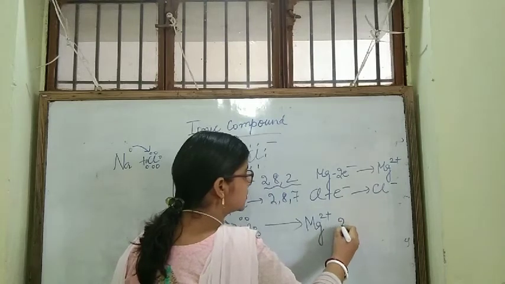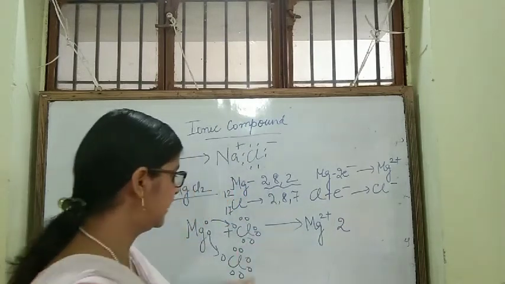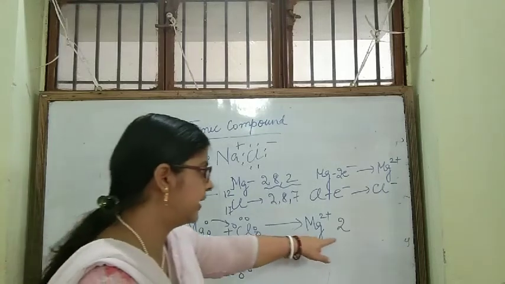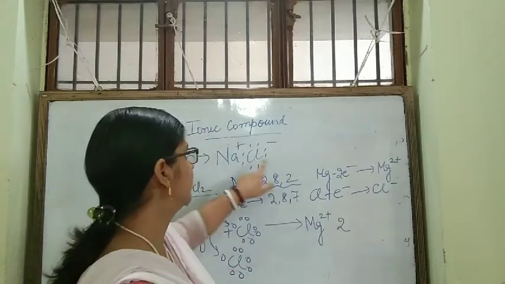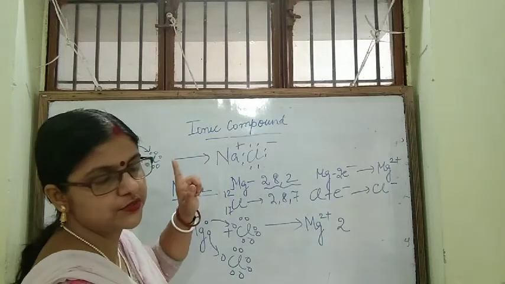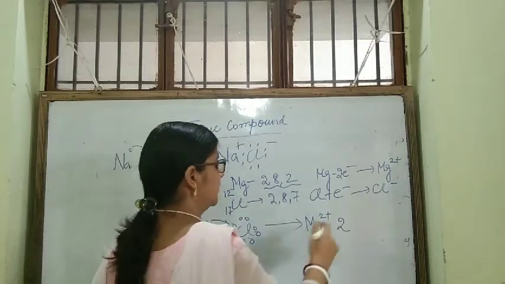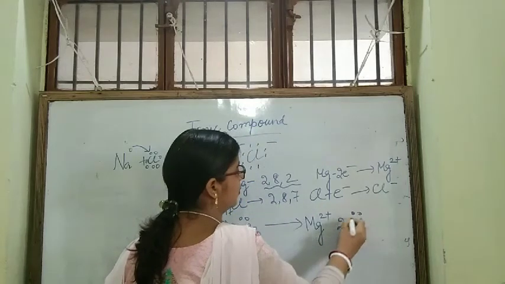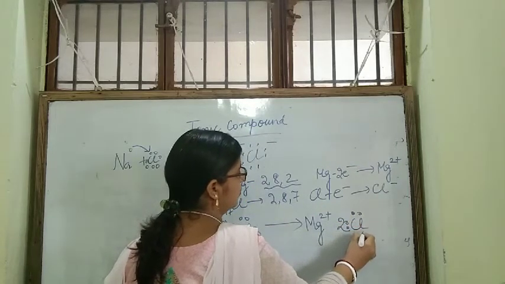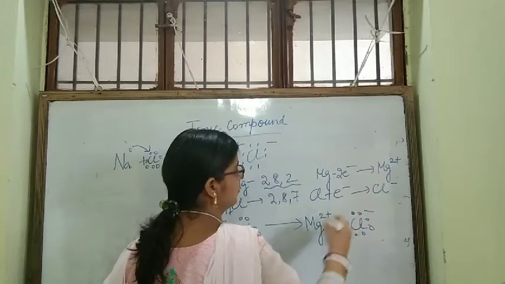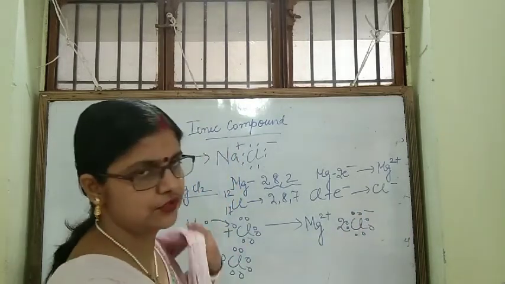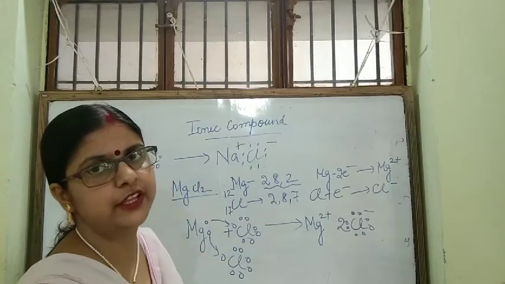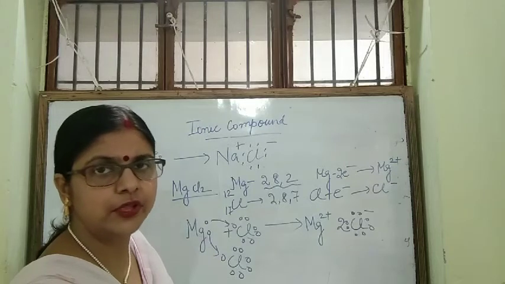And 2Cl-. You see why we are writing 2? Because there are 2 chlorine atoms, so we are writing 2. In the case of sodium chloride, we were not writing it because there was only 1 chlorine. Each Cl atom is gaining how many electrons? 1 electron, so there will be 1 minus charge. So it's clear to you, I think. That was the example of magnesium chloride.